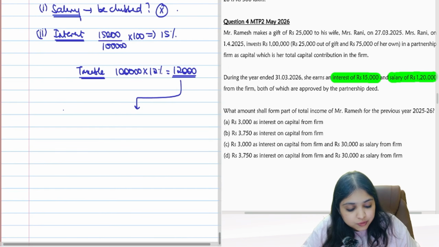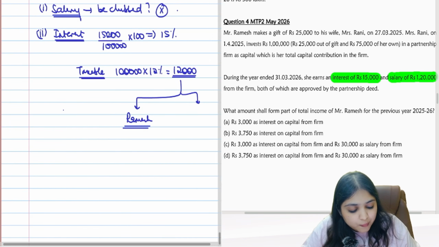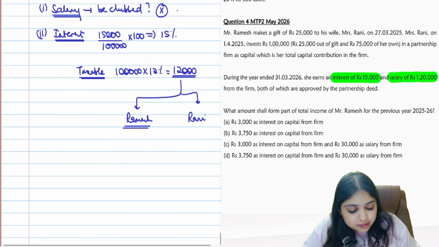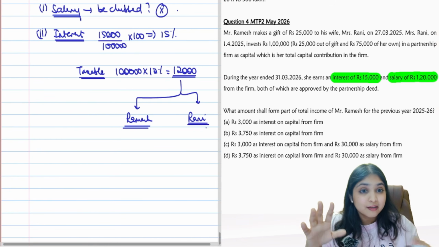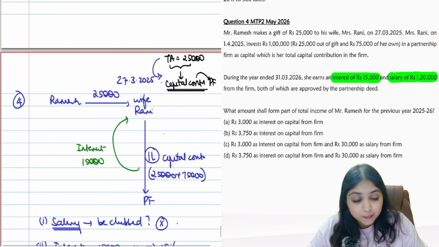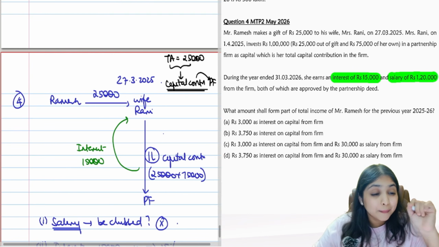Then comes point number 2. Out of this 12,000, how much will be clubbed with Ramesh's income and how much will be taxed as Rani's own income? Formula you have, guys. Do you remember? When the transferred asset changes form into investment in business, or into capital contribution in partnership firm, you apply the formula, no?